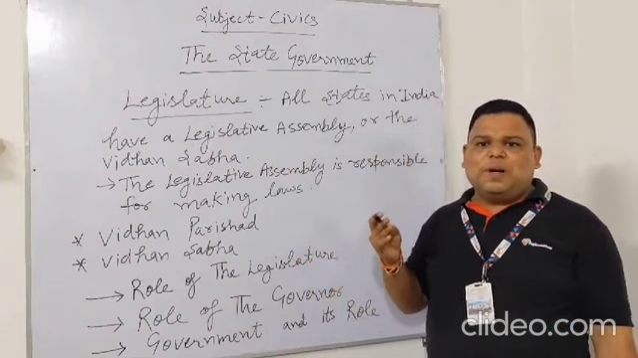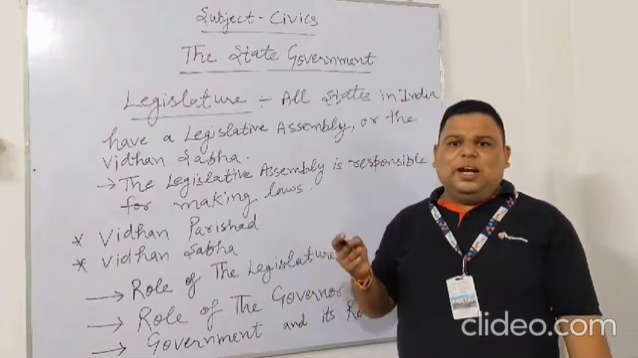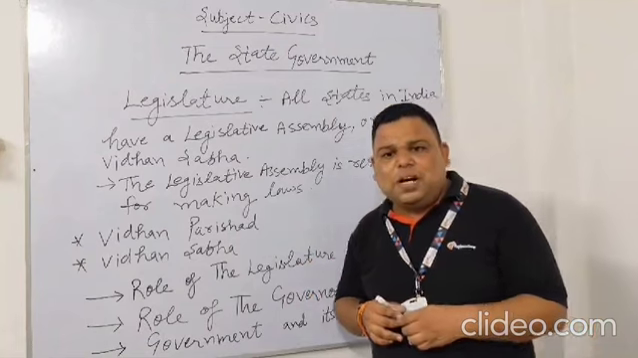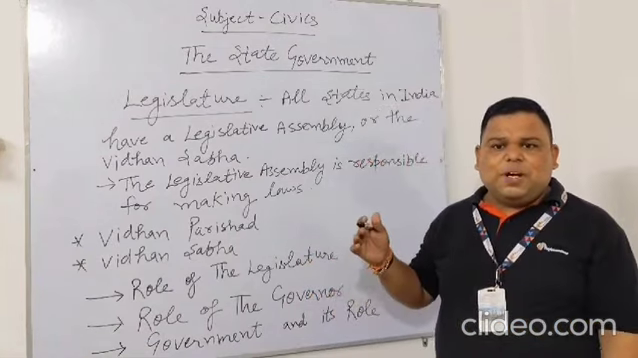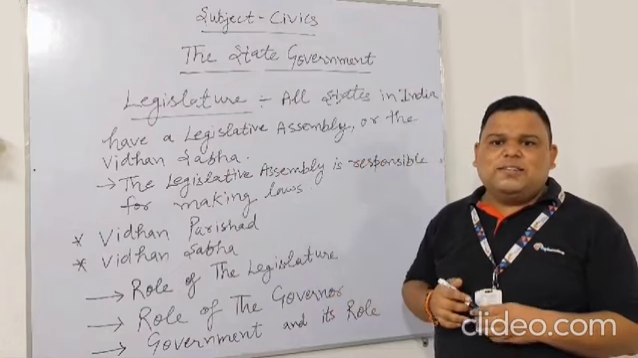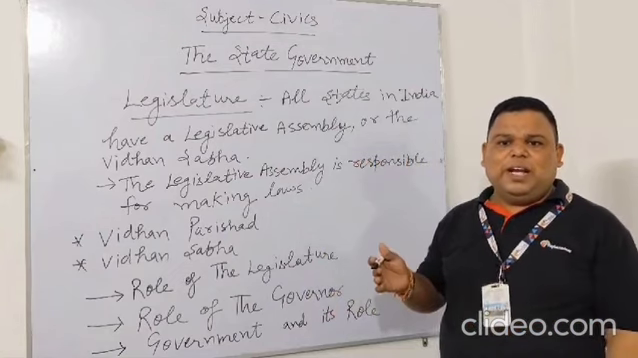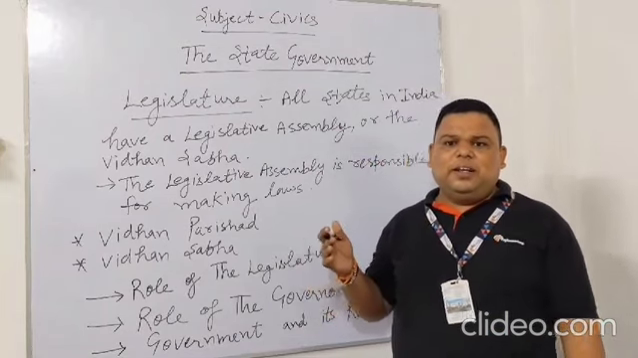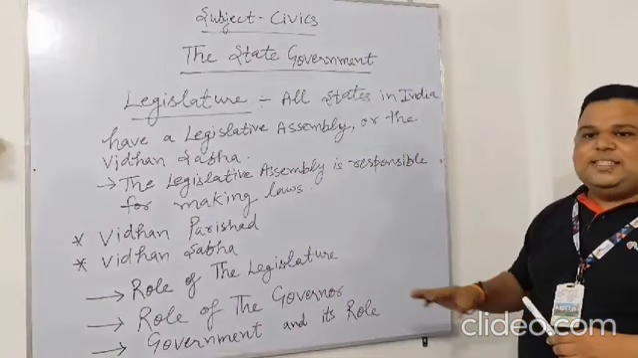All the other parties are called the opposition, and the party with the most MLAs in the opposition is called the opposition party. Once the majority party is determined, the governor invites the leader to form the government. The MLAs from the majority party elect the leader. Now the role of the legislature.